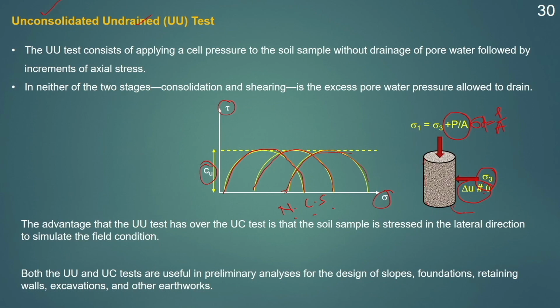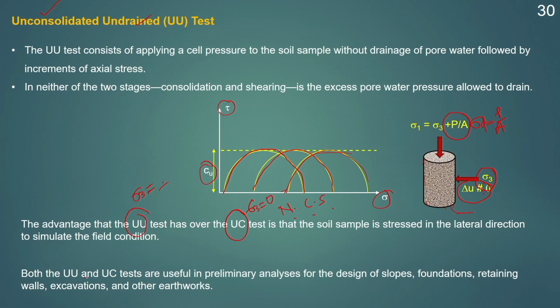The advantage of the UU test over the UC test is that the soil sample is stressed in the lateral direction to simulate the field condition. In the UC test, sigma 3 was equal to 0. So, that's why the sample was subjected to stress in only one direction, whereas in the UU test sigma 3 is not equal to 0. Therefore, the sample has been subjected to stress in both the horizontal as well as the vertical direction.